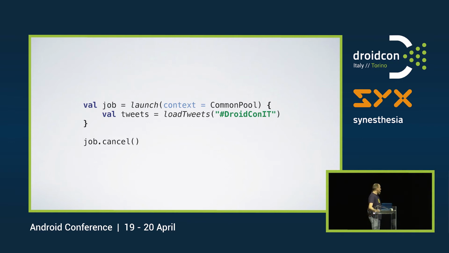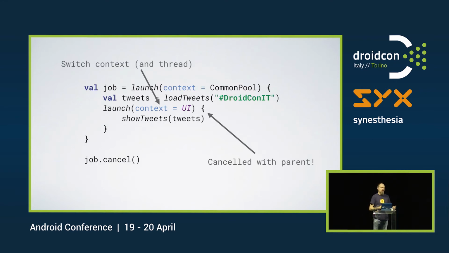But what's more interesting is this. We can run another coroutine inside the first coroutine, and we can provide a different coroutine context, which basically means that we switch the thread that that function is running on. In this case, we use a built-in coroutine context called UI, which comes with an Android extension to coroutines, and it will basically switch over to the main thread, or the UI thread, as they call it.